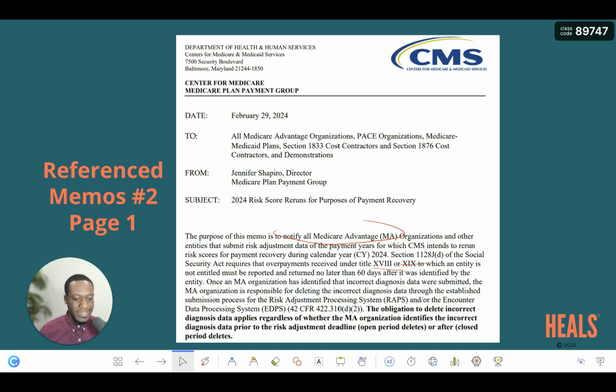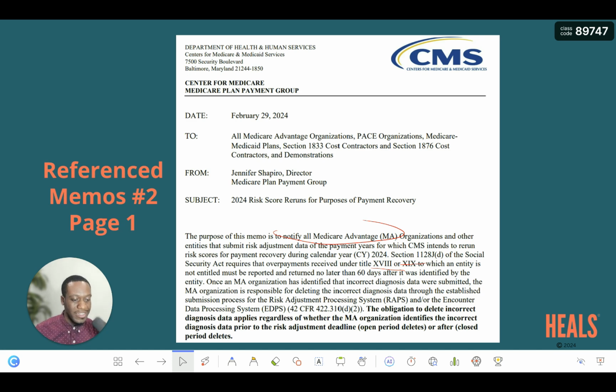Once an MA organization has identified that incorrect diagnosis data was submitted, the MA organization is responsible for deleting the incorrect diagnosis data through the established submission process for the Risk Adjustment Processing System, RAPS, and for the Encounter Data Processing System, EDPS. And this is referenced in 42 Code of Federal Regulations 422.310(d)(2). And we touched more on this last week as well, so you can check out the video from last week.